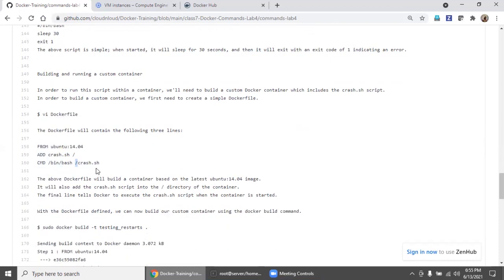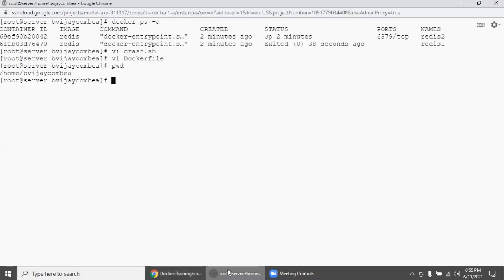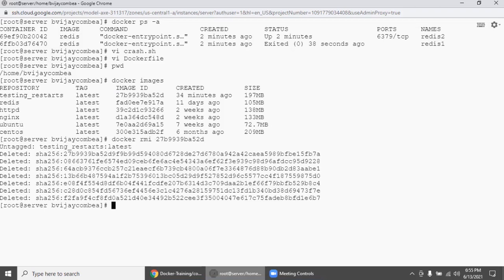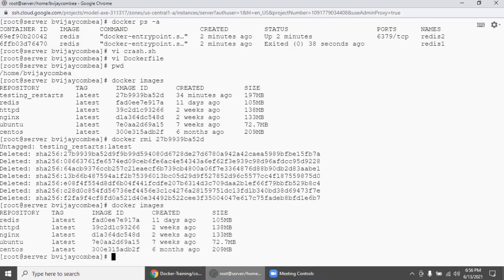Now you run this Dockerfile using the proper tag name, testing_restarts. Before this, docker images. So we will remove with docker rmi and then this image ID, because I have just tested before this session. So better I will remove everything so that you can understand very clearly. So right now we don't have any such images, right?